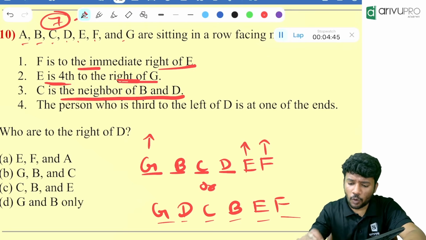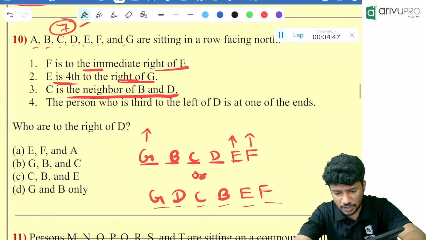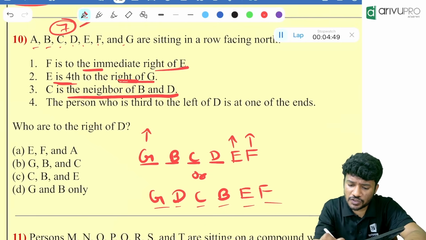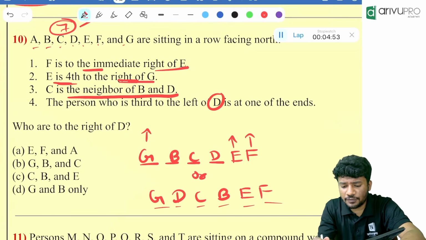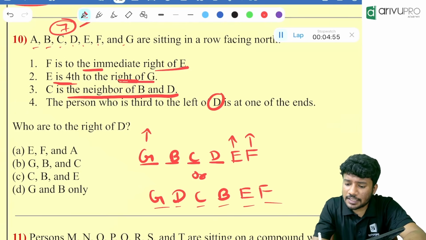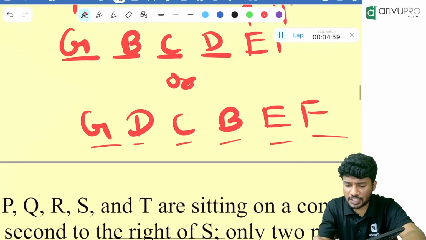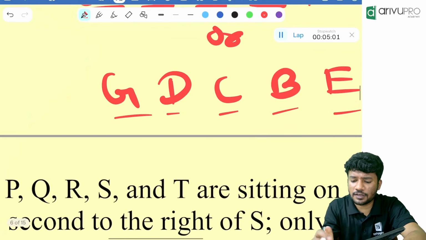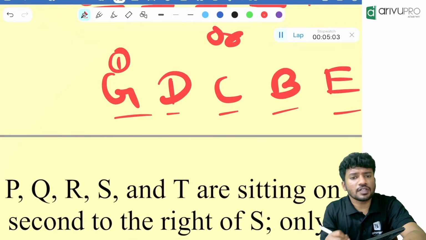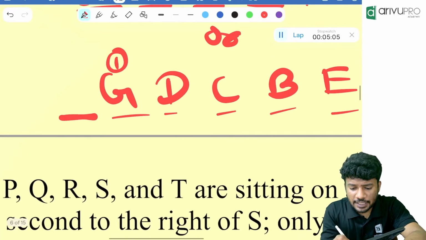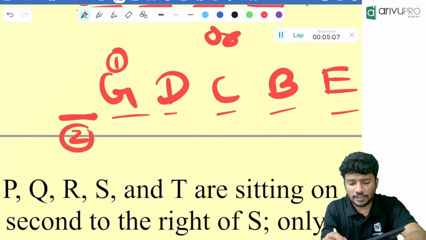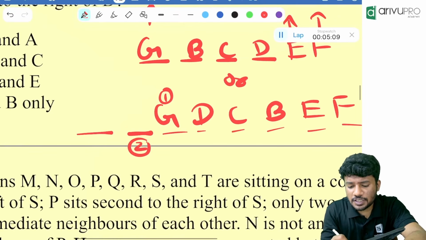Then what is remaining? Who is the final person? The person who is third to the left of D is at one end of the bench. Okay, third to the left. Now check the second picture. Third to the left means G is first to the left, then another person is second to the left, then another person is third to the left.